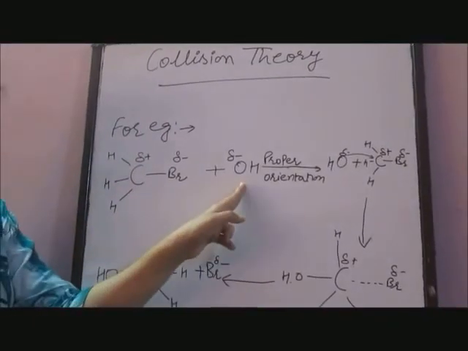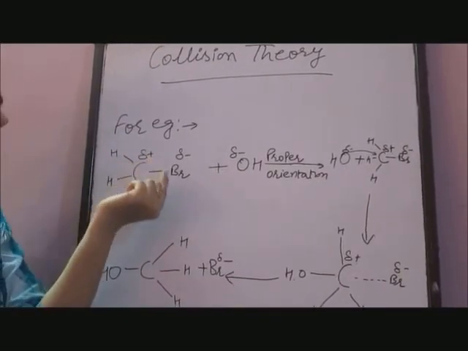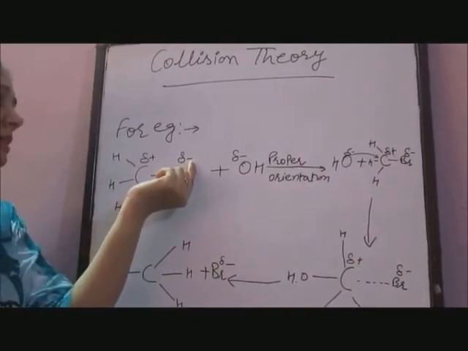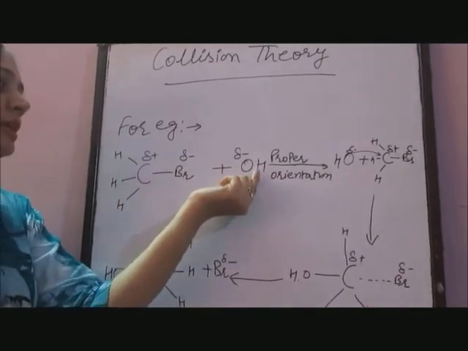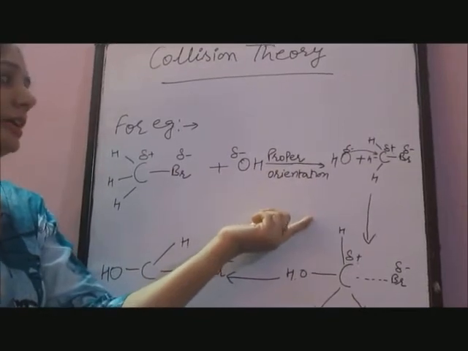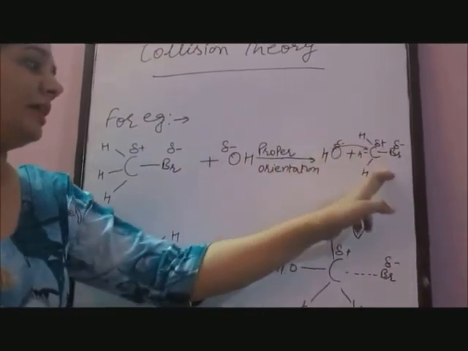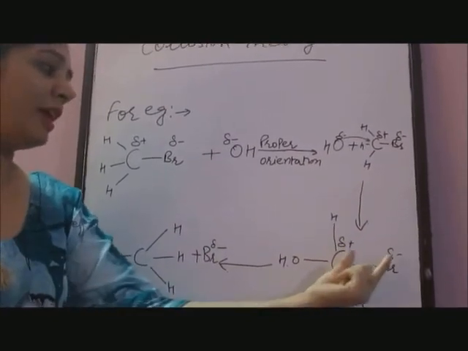bromomethane reacts with a nucleophile. Here carbon carries a delta positive charge, bromine a delta negative charge and OH a negative charge. In case of proper orientation, OH negative attacks from the back side to form a transition state with 5 bonds.